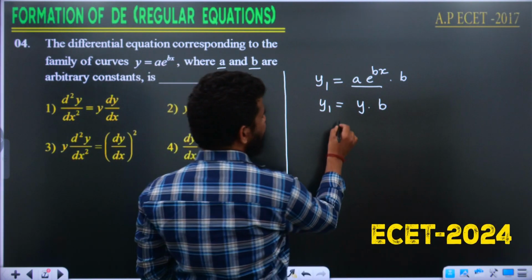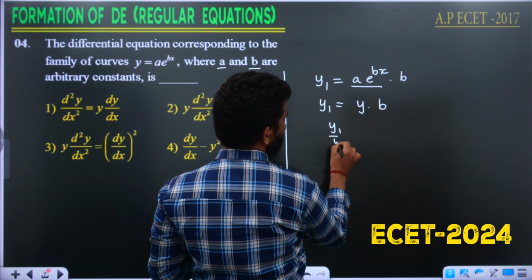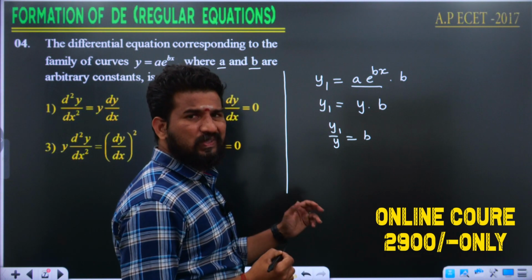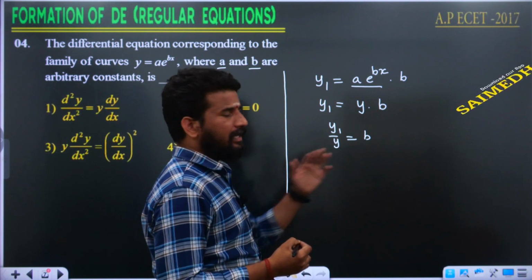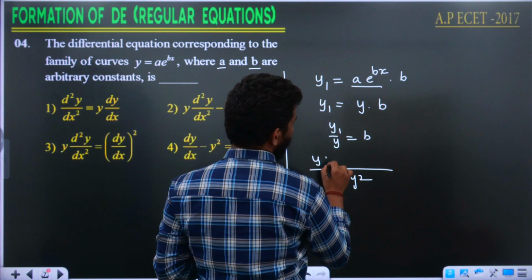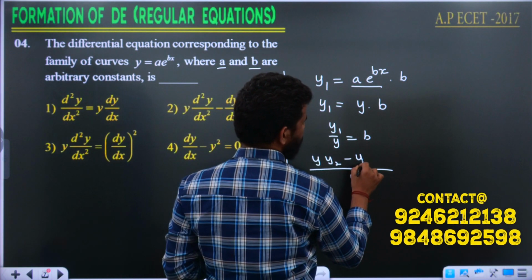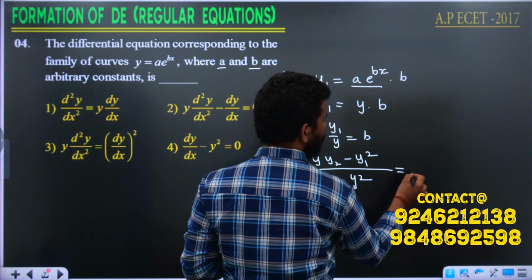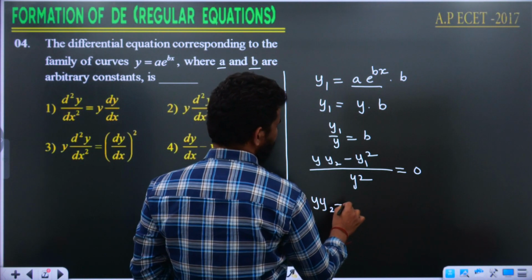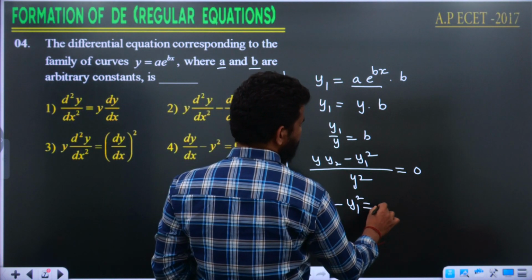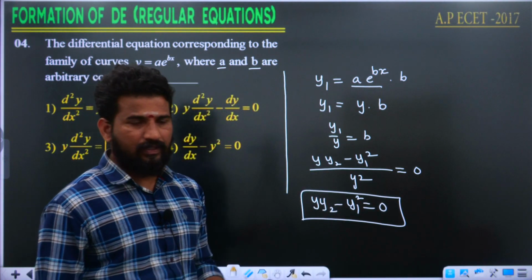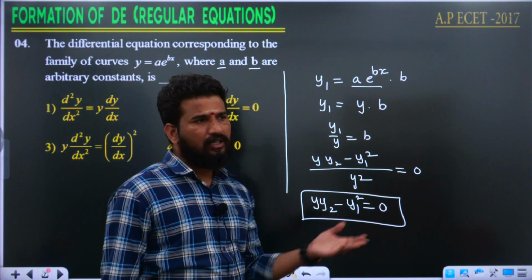Right. So this can be written like this: y1 by y is equal to b. Differentiating both sides with respect to x again, then it is going to be y into y2 minus y1 square over y square is equal to 0. From this our answer will be y into y2 minus y1 square is equal to 0. What do you mean by y1 here? y1 is nothing but the first derivative, y2 is nothing but the second derivative. Then this is going to be the answer.